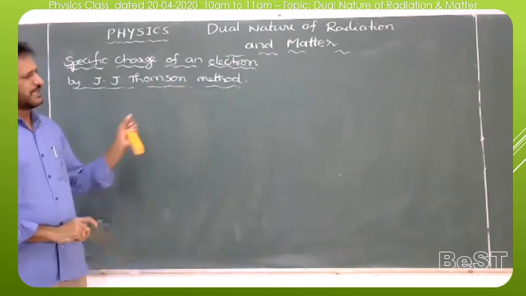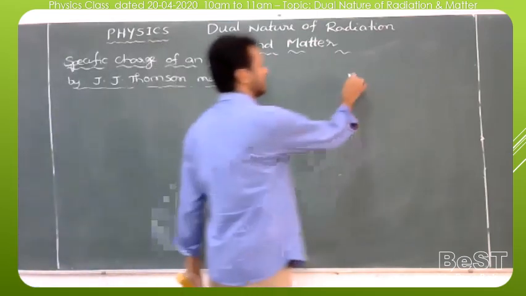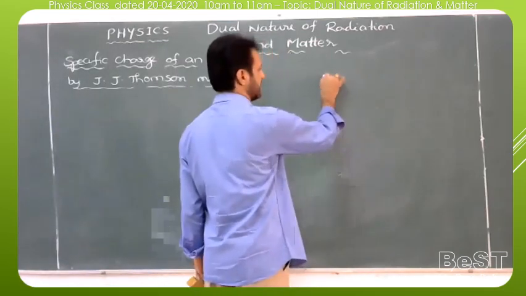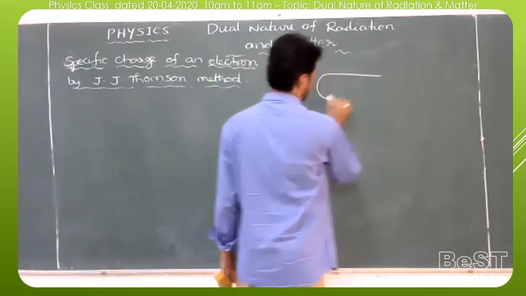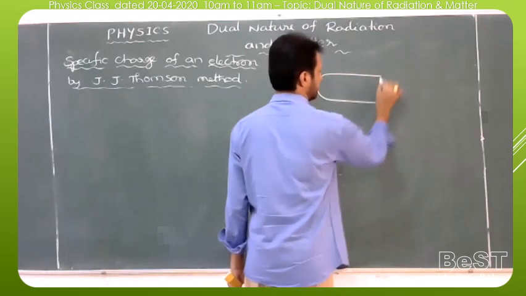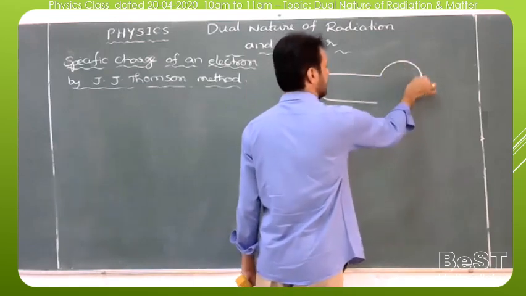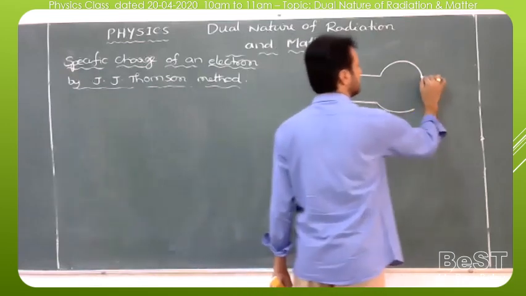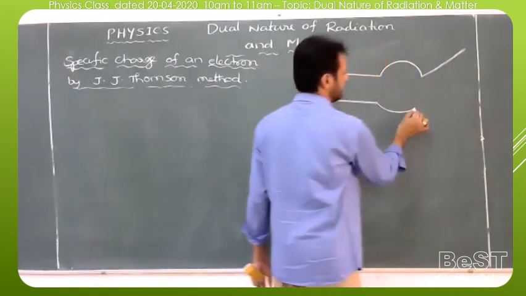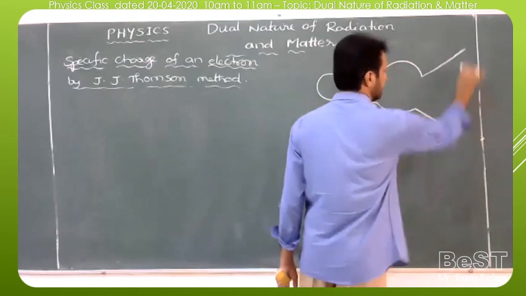So the simple apparatus used by J.J. Thomson is one discharge tube; we have to take one evacuated tube. This Thomson method is mainly used for the purpose of determining the specific charge of the electron. It is the apparatus used by Thomson.